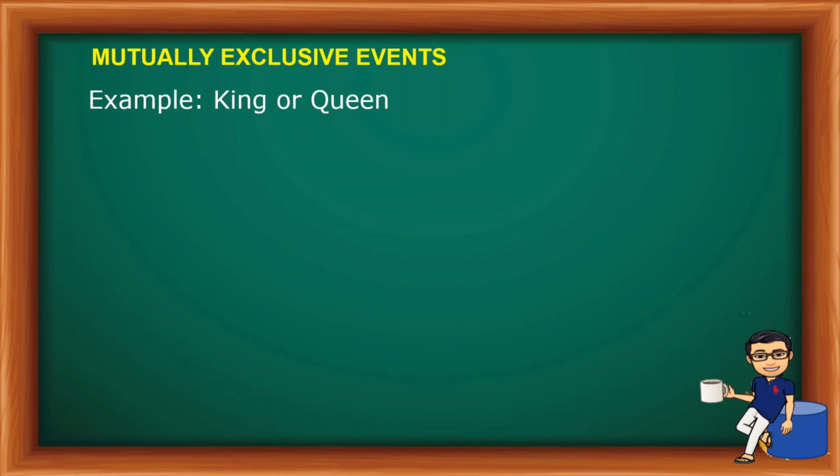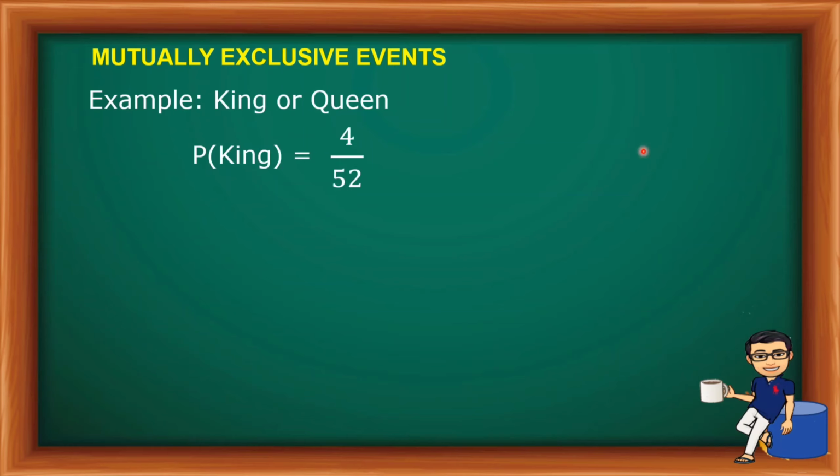How about this? Our example is to pick a king or a queen. So let us just consider that we will be working with a standard deck of cards. So sa standard card, alamin muna natin isa-isa. Probability muna tayo ng king. So probability ng king, ilang king meron tayo sa standard card? So meron tayong apat na king. So we have the spade, we have the diamond, we have heart, and we have clubs. Okay, so apat yun.